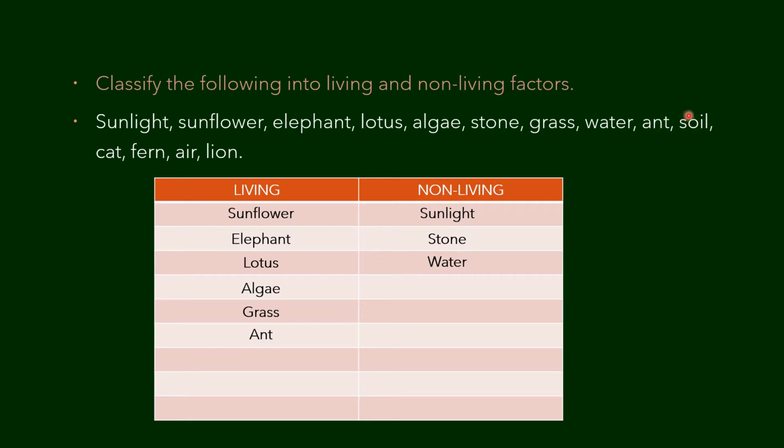And soil is a very important non-living thing. Cat is a living thing. Children, fern, what is meant by fern? Fern is a small plant, grass like, children. Fern is also a living thing. Air is a non-living thing without which we cannot live. And lion, yes, it is a living thing. So now, children, even if I give 10 more components like this, I know that you can classify into living and non-living things. So shall we proceed to the chapter?